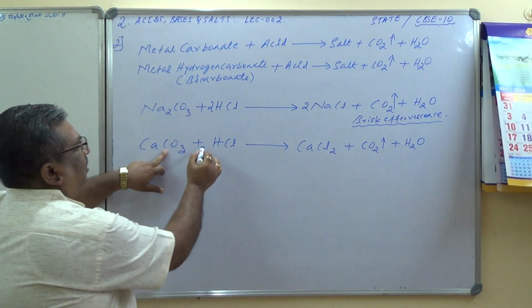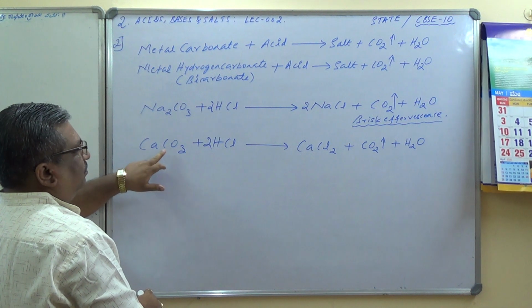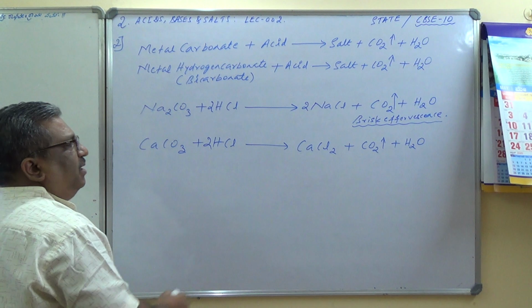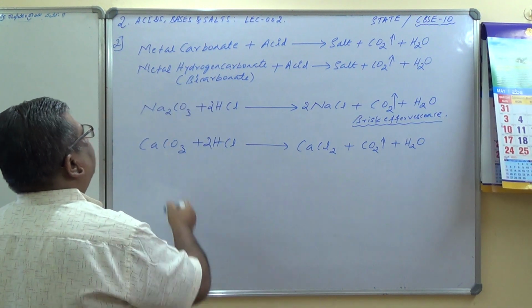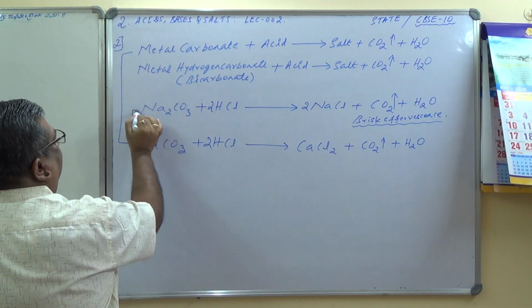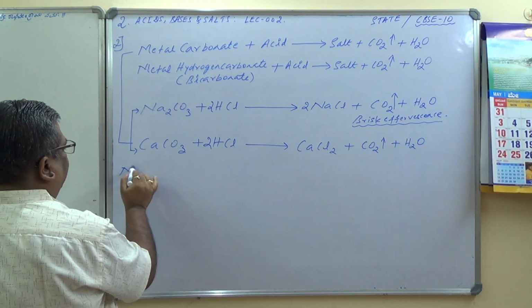This is 2 HCl, and it is balanced: calcium chloride, carbon dioxide plus water. These are metal carbonates. Now let us take metal bicarbonates.